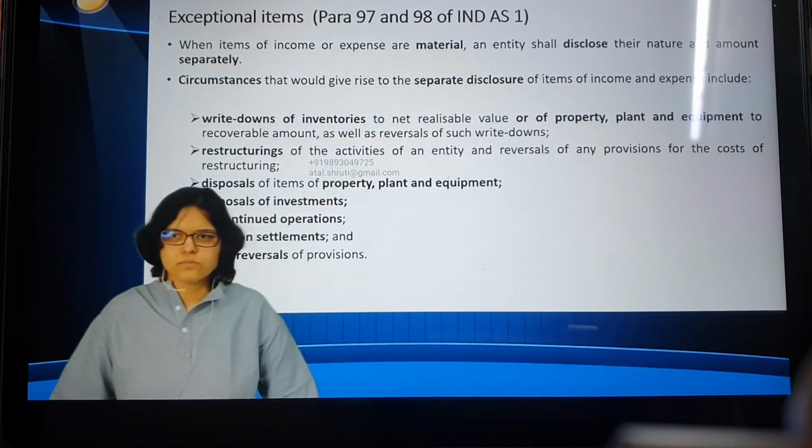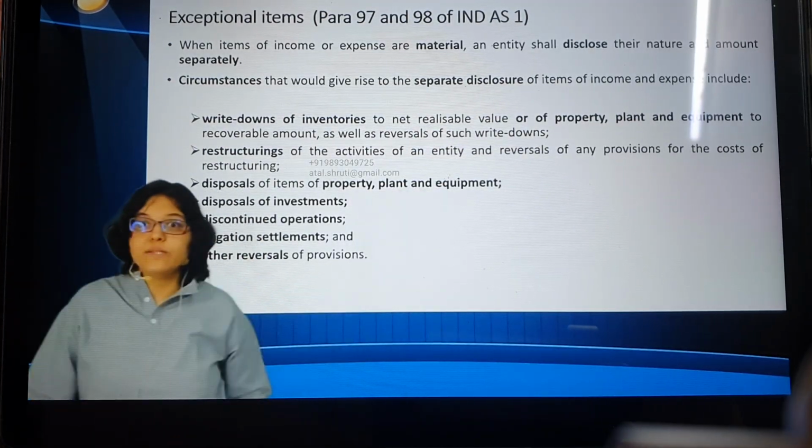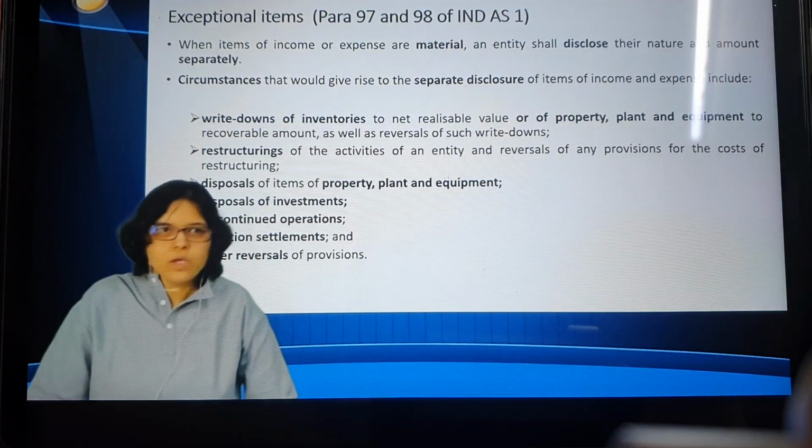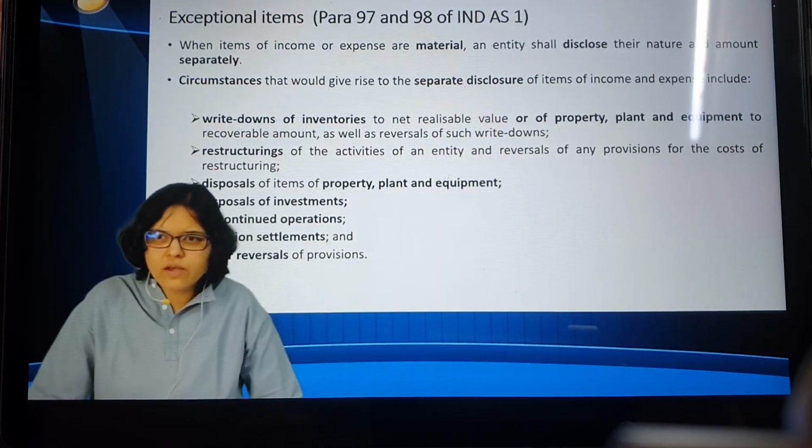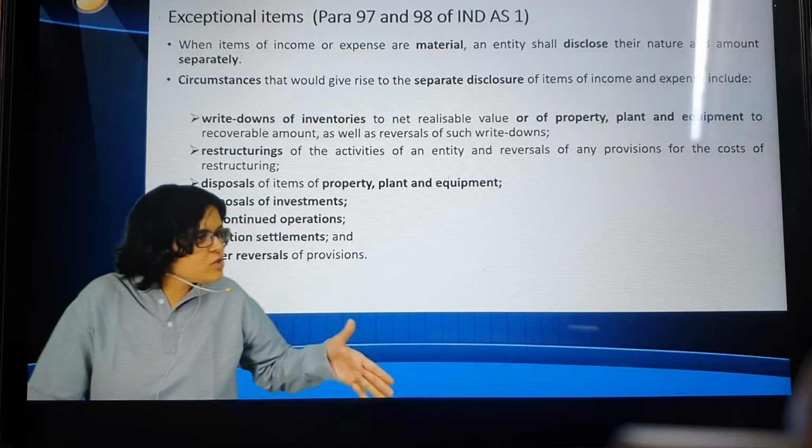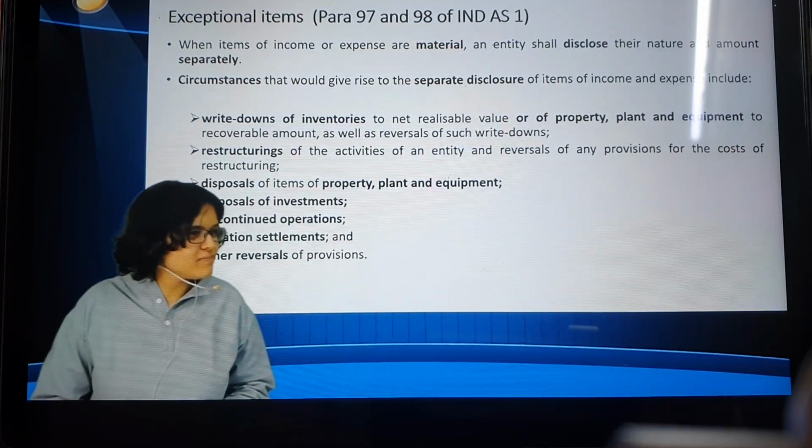Let us say there was a court case, and a company had to pay 2,000 crore rupees as compensation. They lost the case, and they had to pay 2,000 crore rupees. Is this a regular business expense? Will they have to pay 2,000 crore every year? Does it make sense to club it up under other expenses, or should we show it separately as an exceptional item? Are you with me?